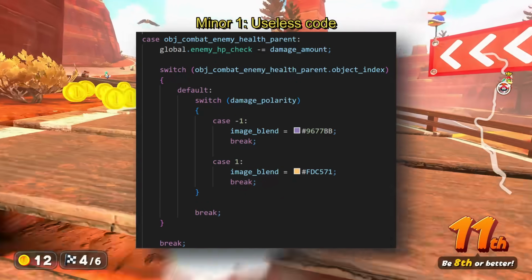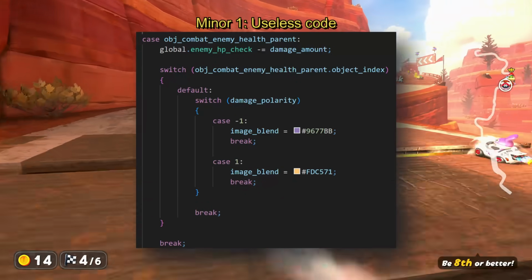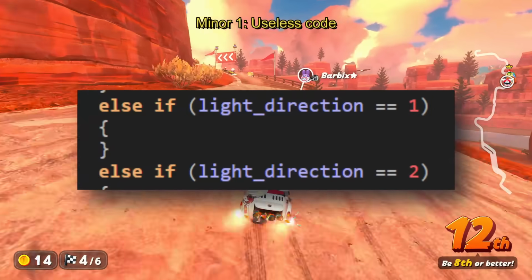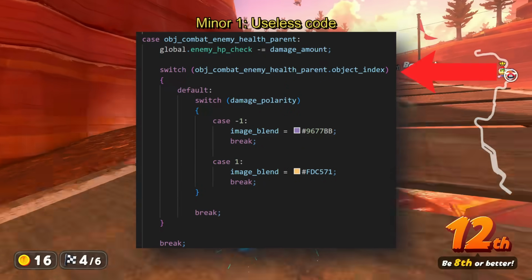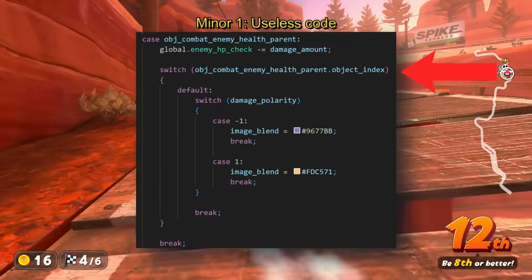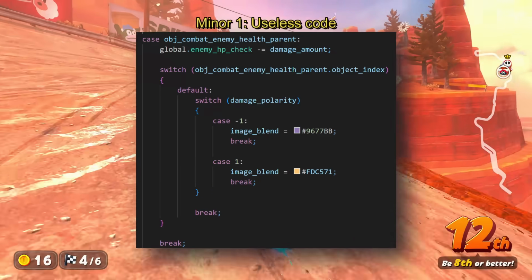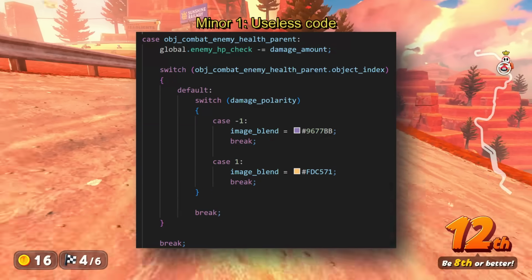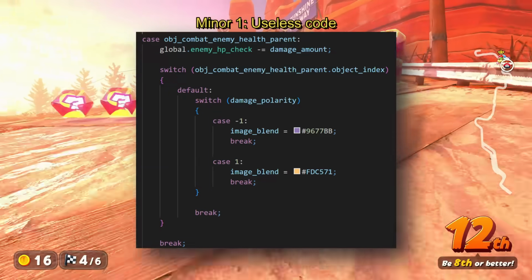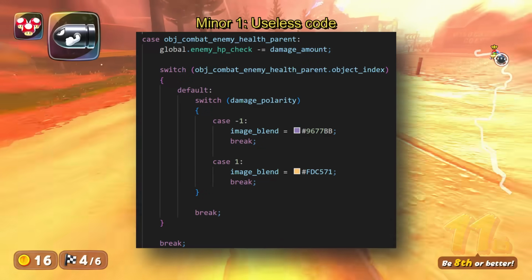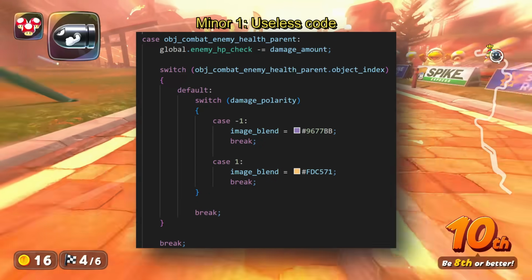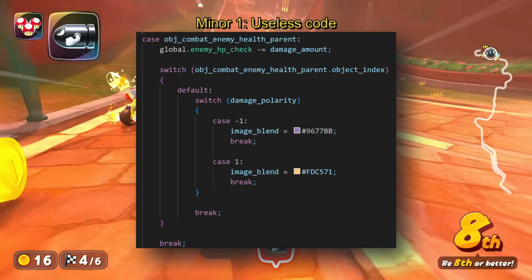My first criticism is useless code. Thor's code is littered with it. Take a look at this case, for example. It contains a switch statement that switches on an object index, but doesn't actually do anything with that index. Instead, it defaults to the damage polarity, either 1 or -1. I've never seen anybody write code like this. Interns that I've mentored, junior developers, it's just really odd and doesn't do anything.